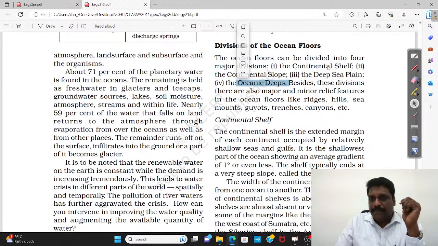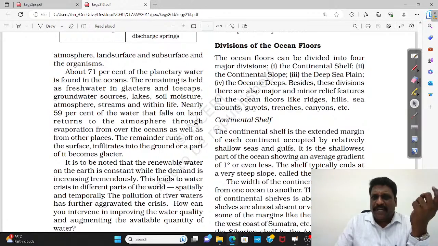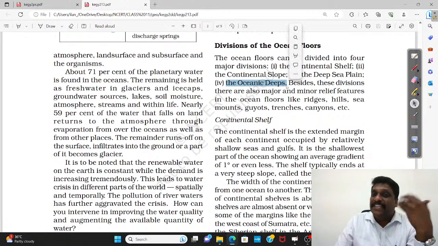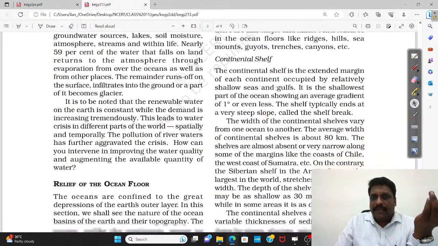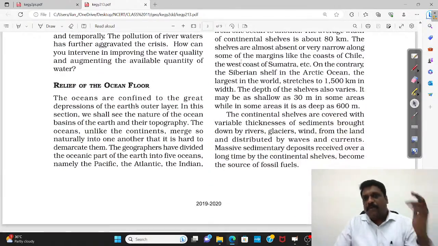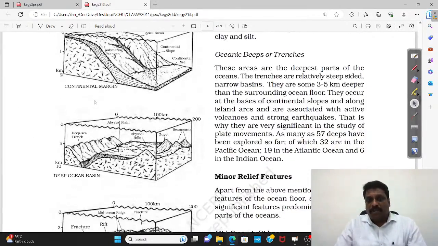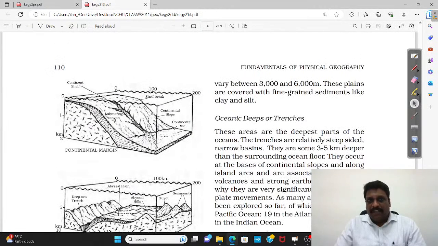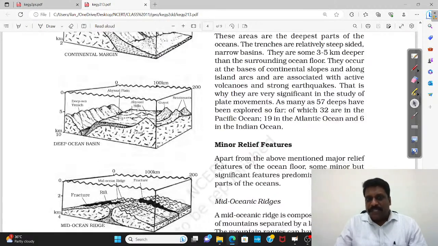Okay, apart from this deep sea plains, right? The ocean deeps in the sense, mostly they are talking about what? Trenches. Okay, right. So, what is continental shelf? So, the very important features of this continental shelf, continental slope, and within the continental slope, right? If at all you can somewhere identify the features like submarine canyons, it is well and good.